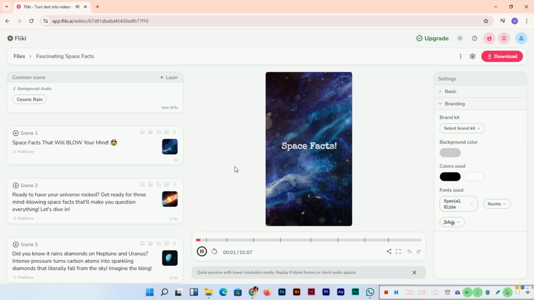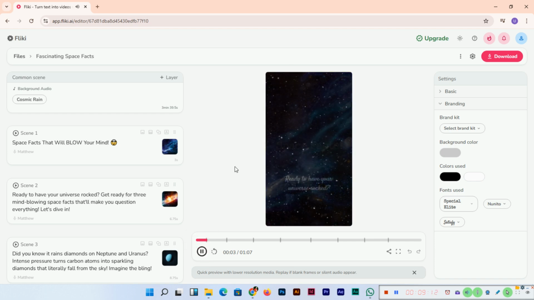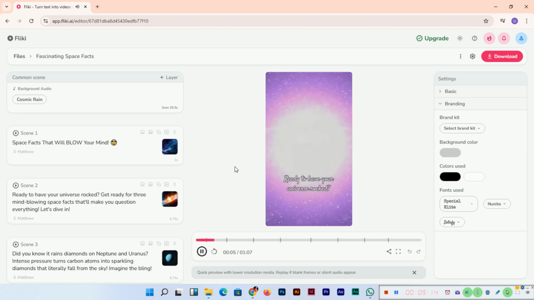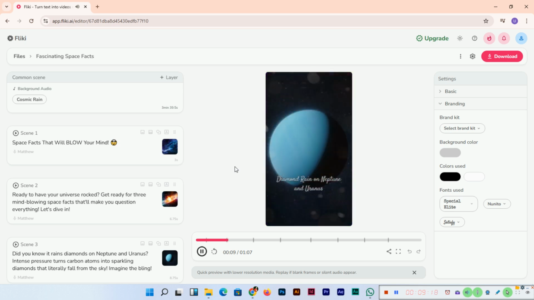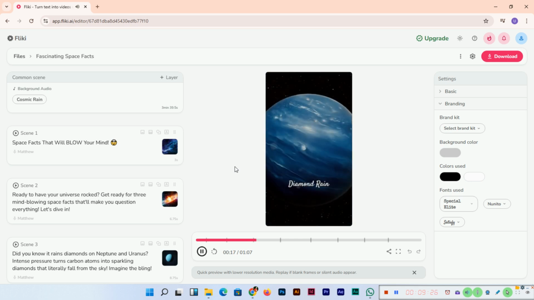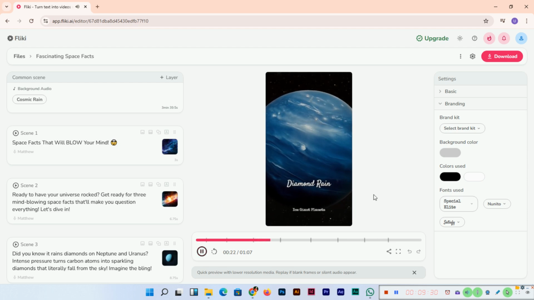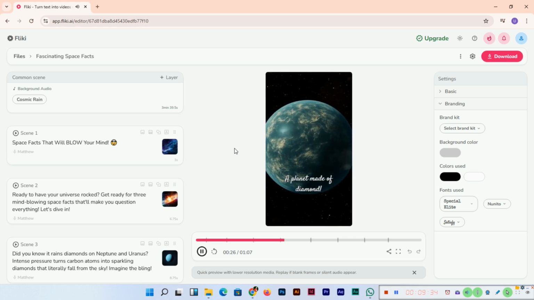Space facts that will blow your mind. Mind blown. Ready to have your universe rocked? Get ready for 3 mind-blowing space facts that'll make you question everything. Perfect. Let's dive in. Did you know it rains diamonds on Neptune and Uranus? Intense pressure turns carbon atoms into sparkling diamonds that literally fall from the sky. Imagine the bling. This is due to the extreme pressure and temperature conditions on these ice giant planets. Methane breaks down, releasing carbon which then compresses into diamond structures. Speaking of diamonds, there's a planet twice the size of Earth made almost entirely of diamond.